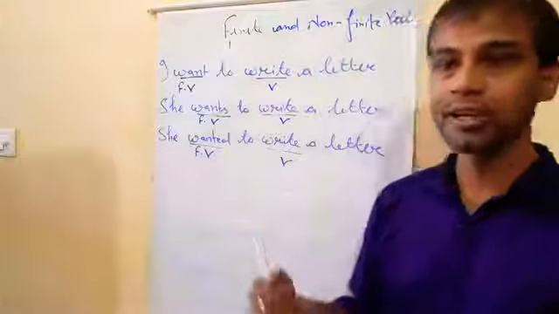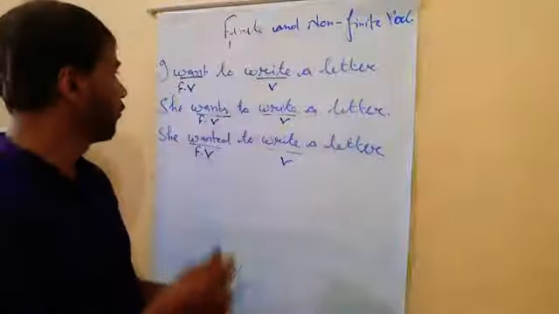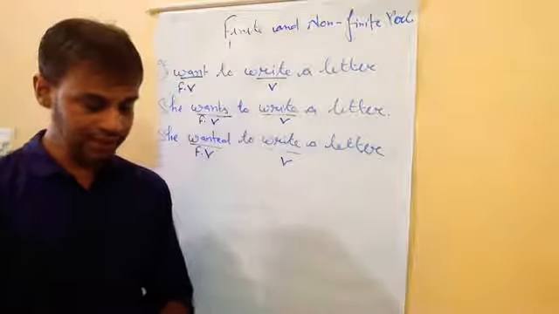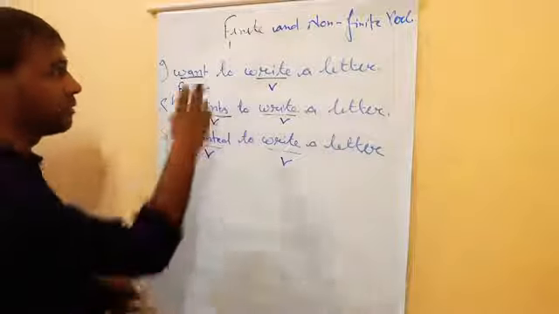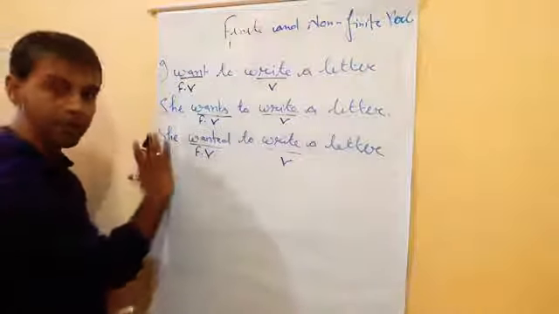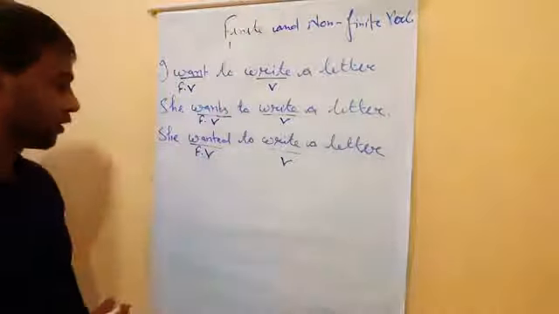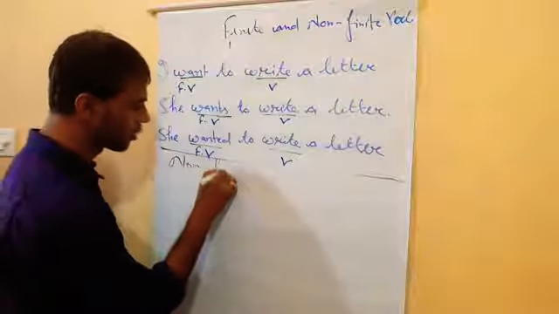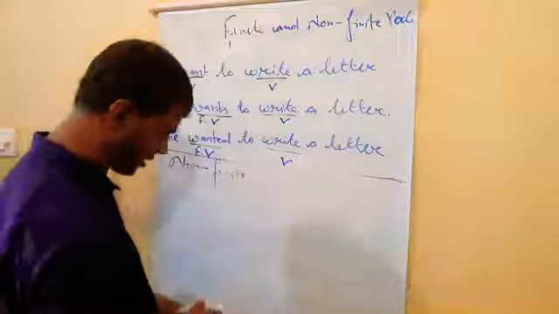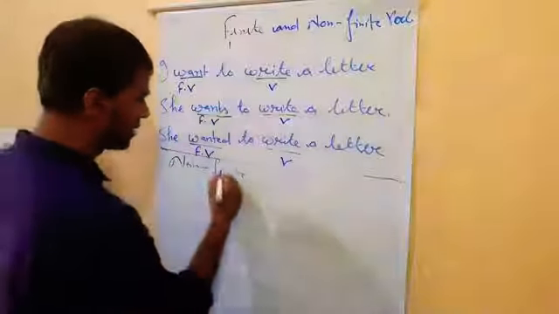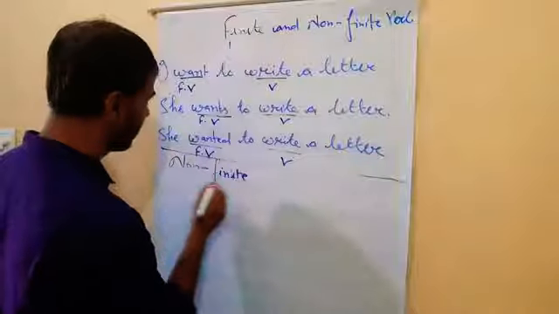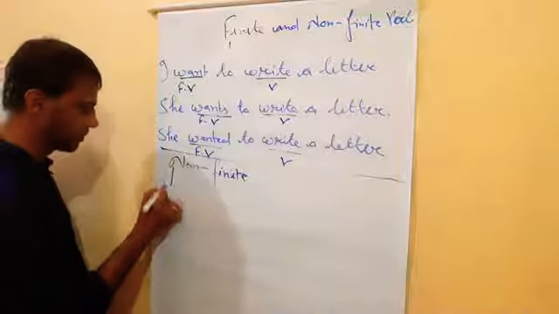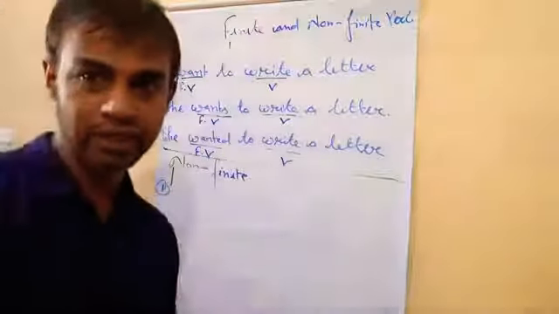So there is a need to do the revision now. Clear? Now I am going to start the kinds of non-finite verb. Is it clear, students? So finite verb is only one thing. Finite verb is over. Now non-finite, I am just going to start non-finite here. If we talk about the non-finite, usually it has three parts. Clear, students? It has three parts.